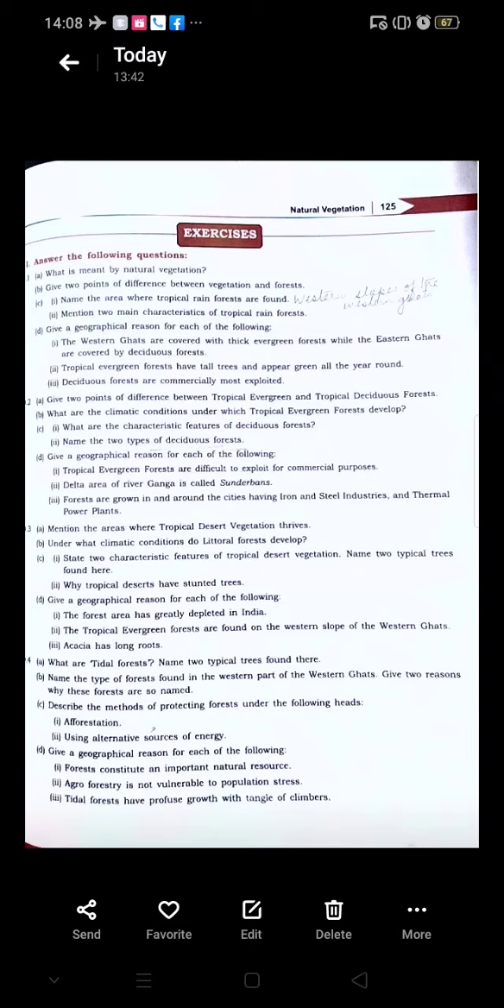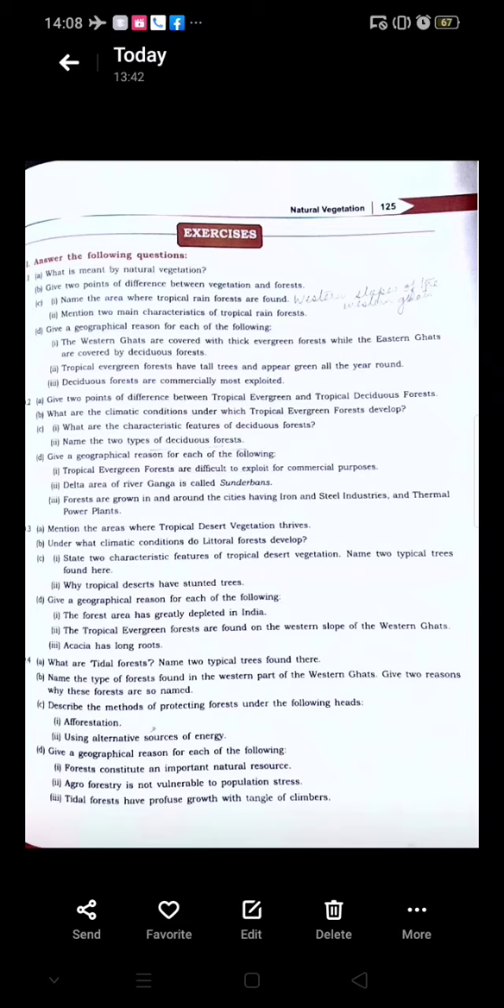Now name two typical trees which are found in the tidal forest. You can write Sundari, you can write Keora, Amur or Agar. Okay, name the type of forest found in the western part of the Western Ghats. This is already mentioned earlier, that is the tropical evergreen forest.